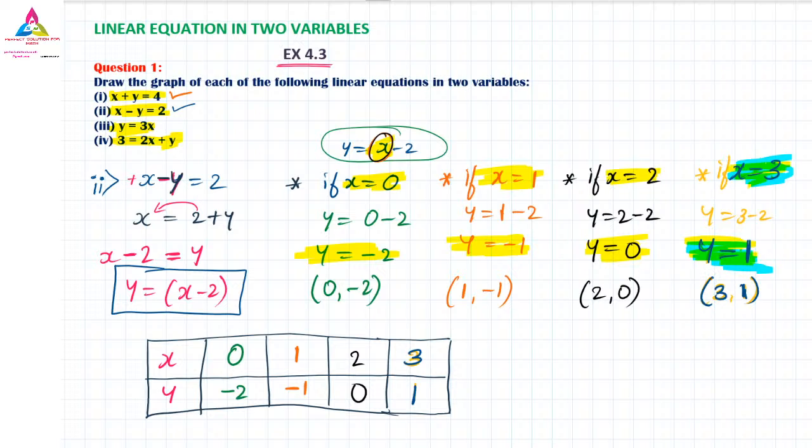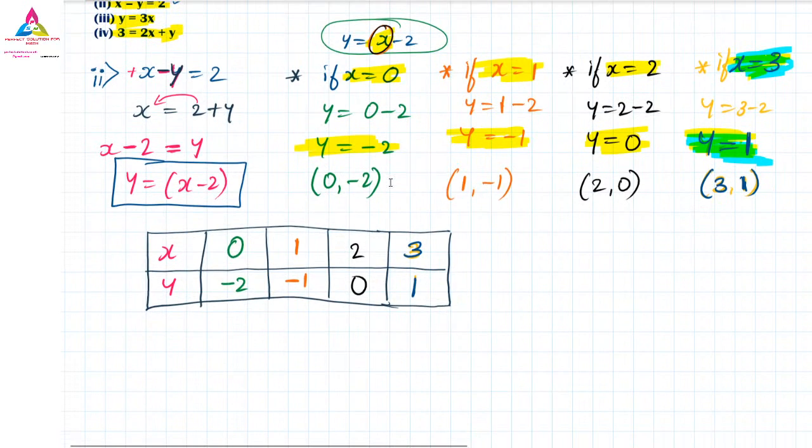Okay. After this much, your right hand side work is finished. Now you have to move on to the left hand side, the left side of your graph. Now all of you have written, I think.